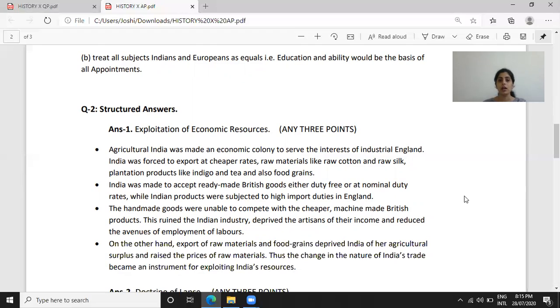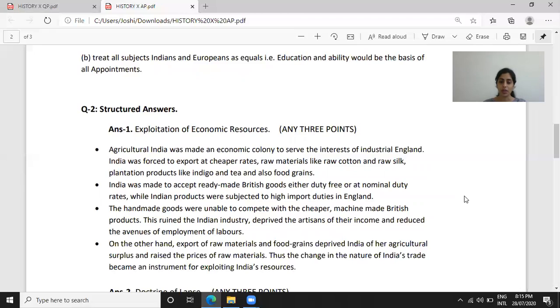Point 1. Agriculture. India was made an economic colony to serve the interests of industrial England. India was forced to export at cheaper rates raw materials like raw cotton and raw silk, plantation products like indigo, tea, and also food grains.